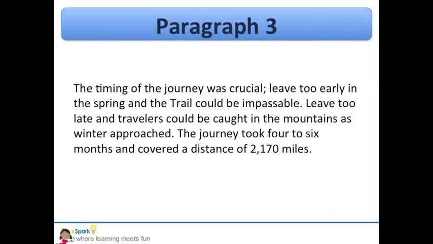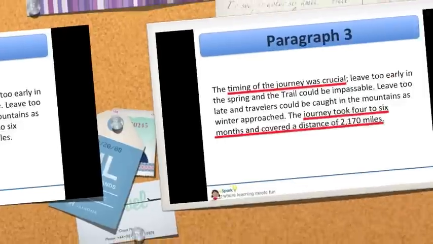The timing of the journey was crucial. Leave too early in the spring and the trail could be impassable. Leave too late and travelers could get caught in the mountains as winter approached. The journey took 4 to 6 months and covered a distance of 2,170 miles.